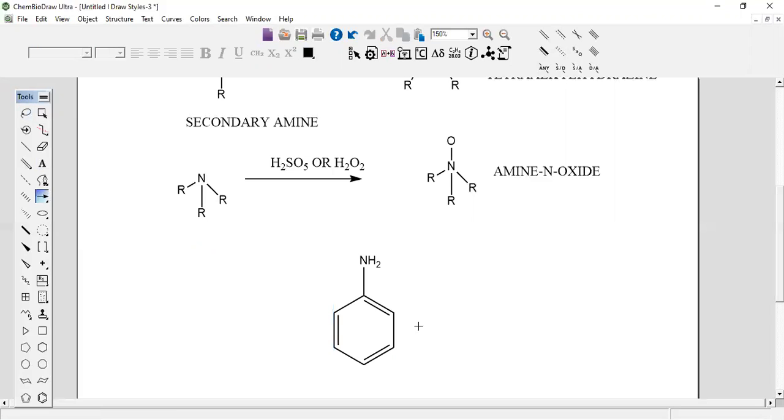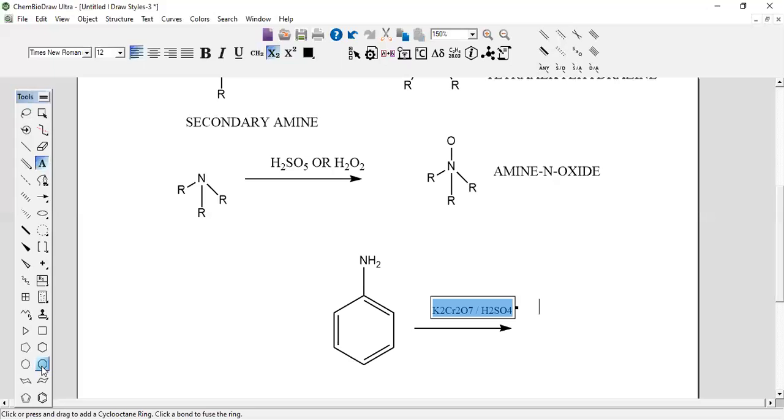Suppose you use a reagent like this, potassium dichromate, K2Cr2O7, in presence of sulfuric acid, H2SO4. When you use this reagent, we will get a quinoline compound.